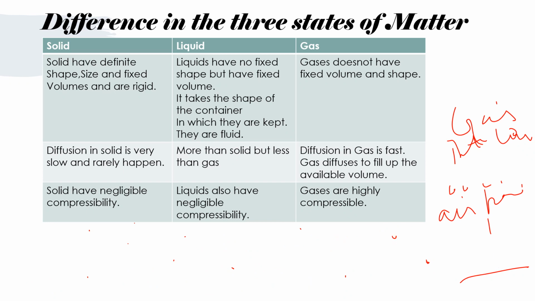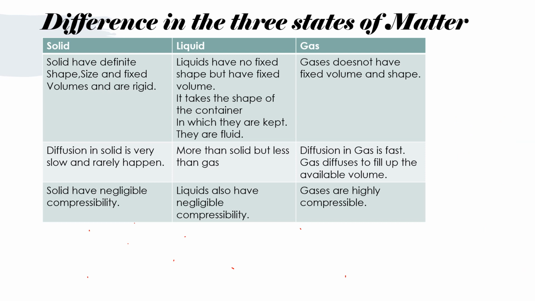Since gases are highly compressible, we can apply pressure to the gases and put them in very small containers. A large amount of gas can be kept in a small container. For example, CNG and LPG gases, which we use in our kitchen. So we can compress the gases and put them in a container and they are used as a fuel.